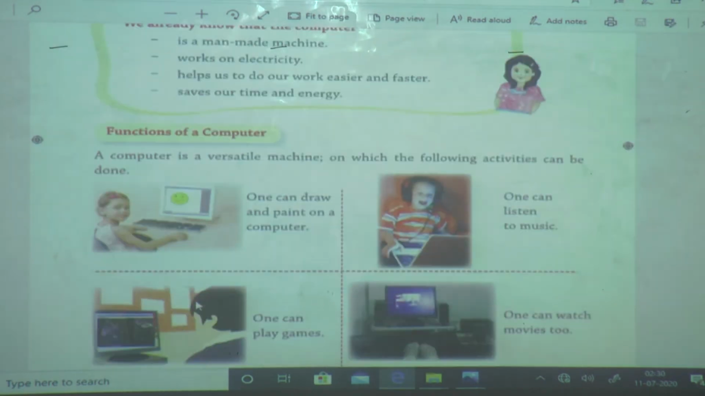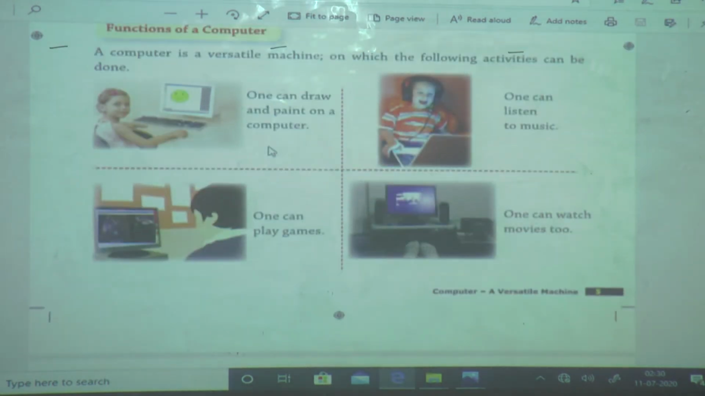Next, function of a computer. What is the function of a computer? Why are we using the computer? What is the use of a computer? By using a computer we can draw, right? In first standard were we drawing on the computer or not? Yes. Where did we draw? Nice, in Paint. Like that, by using a computer we can draw.